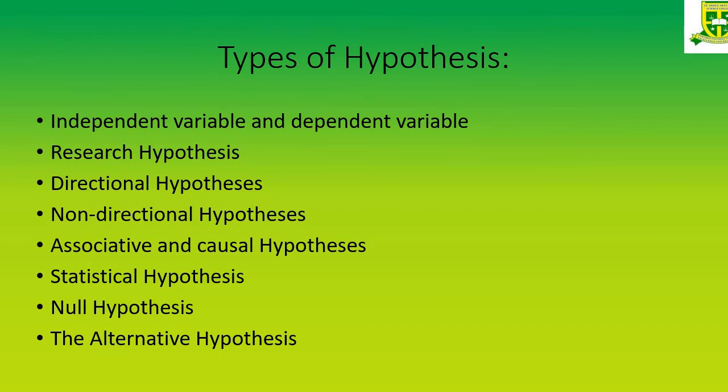The next one is associate and causal hypothesis. An associate hypothesis is to study the relationship between the two variables. For example, correlation, whether sales and profit are correlated, because this will predict that an increase in sales automatically predicts the increase in profit. So there's a perfect relationship between sales and profit.